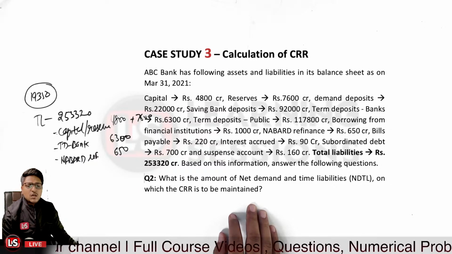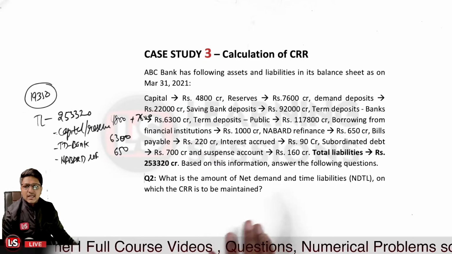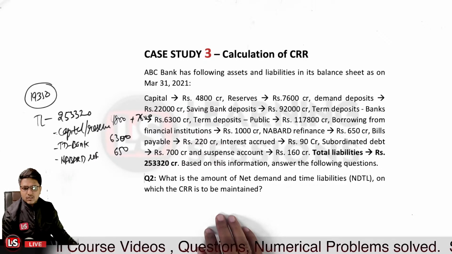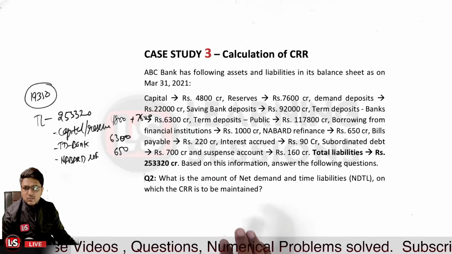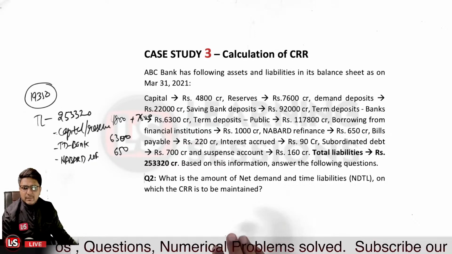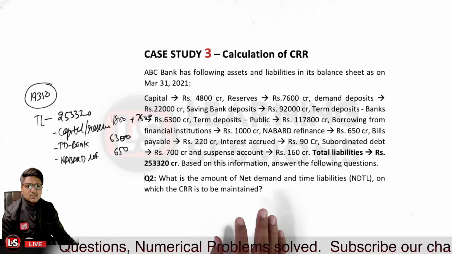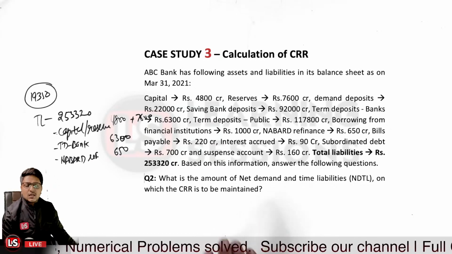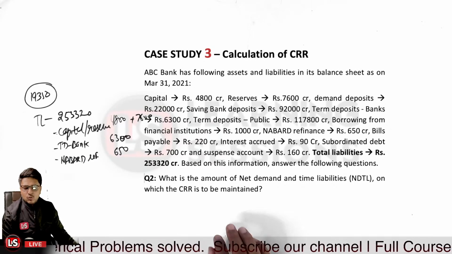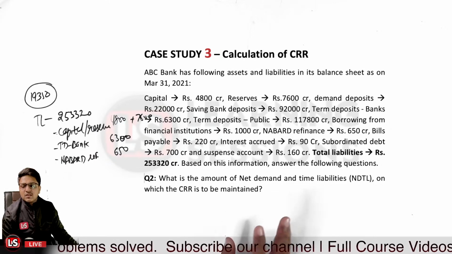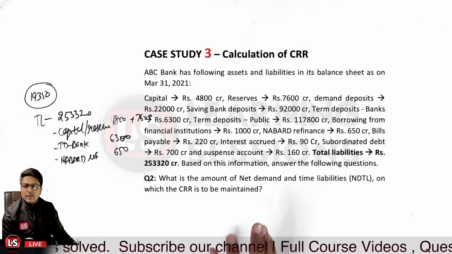If the other banks are having term deposits with you, in that case it's a liability for us. Now there is a difference. If we are having a term deposit with other banks, it's an asset to us. But if the other banks are having a term deposit with us, in that case it's a liability to us.